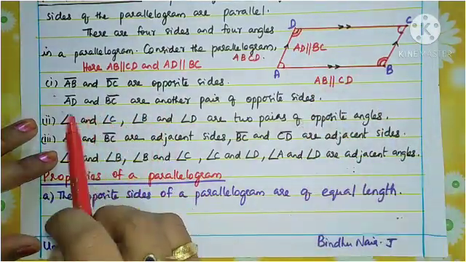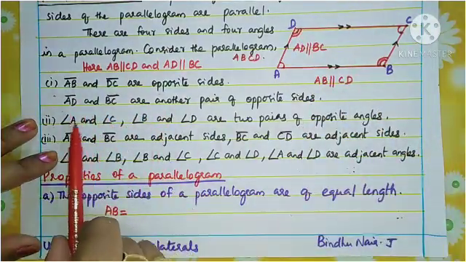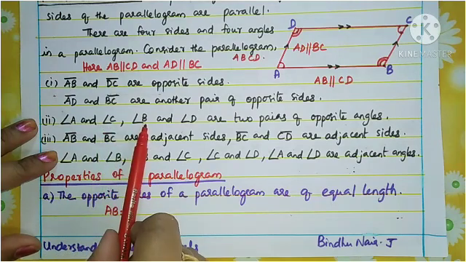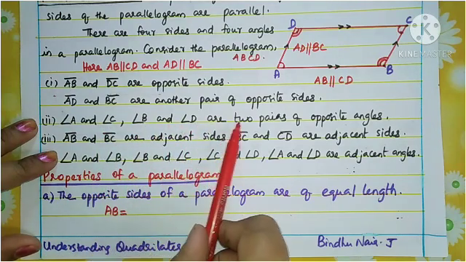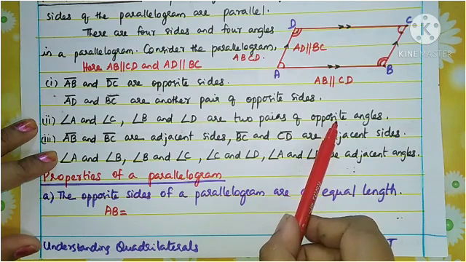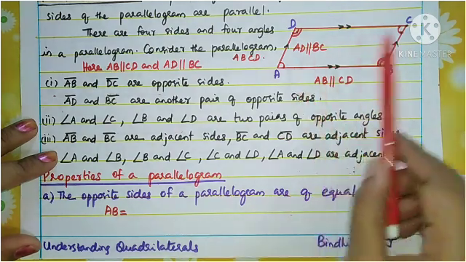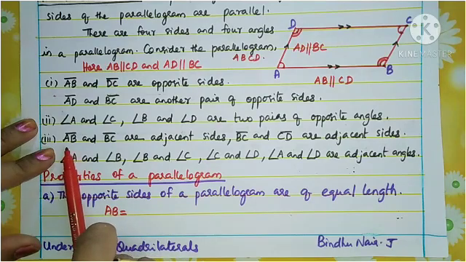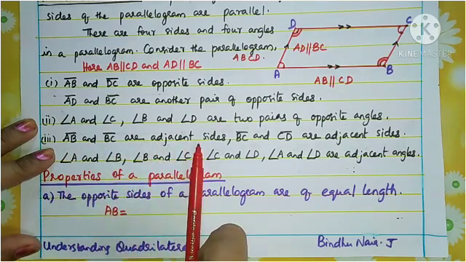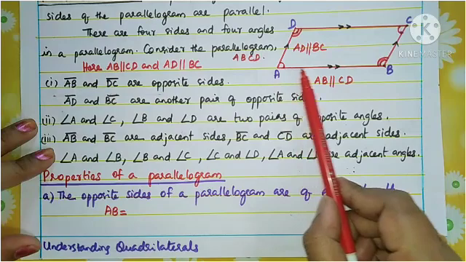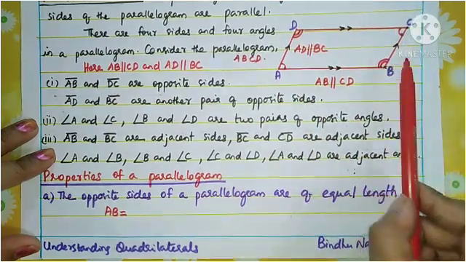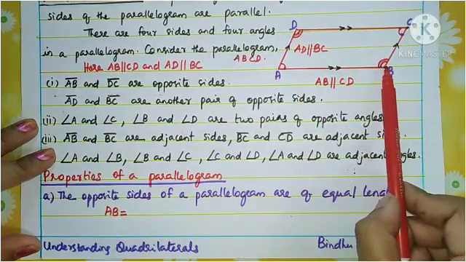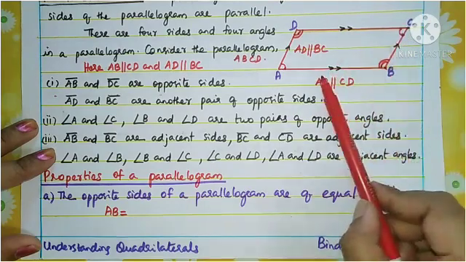Okay, so that is only told here. Angle A and angle C, angle B and angle D are two pairs of opposite angles. Then AB and BC are adjacent sides. You see, AB and BC, because they have a common vertex B, they are adjacent sides.